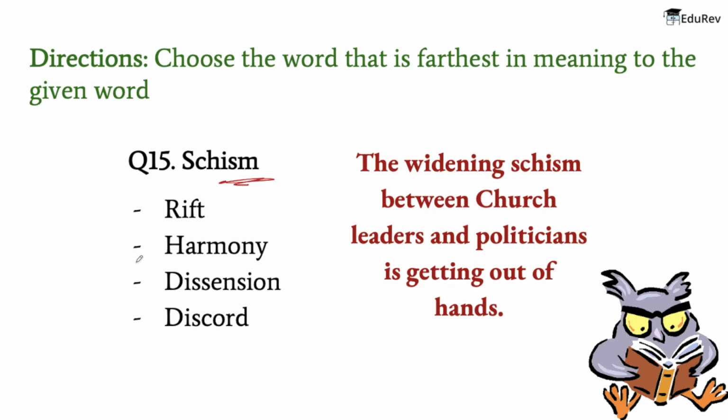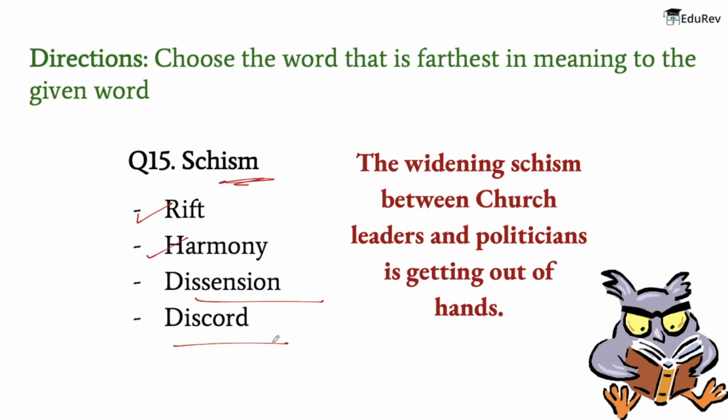Now the meaning of the words that are given: rift is a crack, a split or breakage. Harmony means the combination of simultaneously sounded musical notes to produce a pleasing effect. The meaning of dissension is disagreement that leads to discord. And lastly, the meaning of discord is disagreement between people.